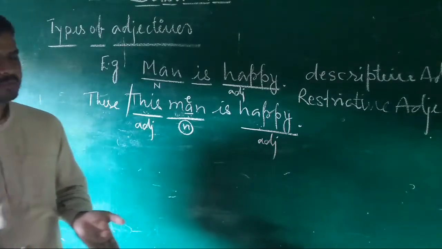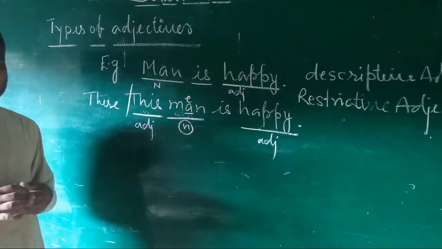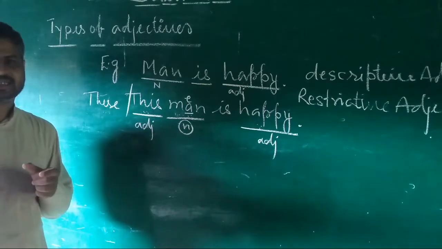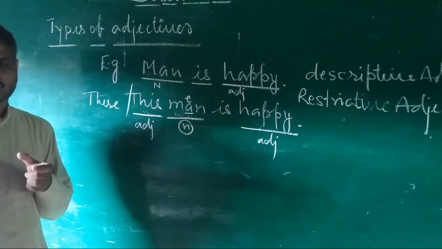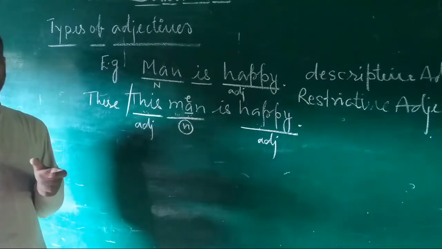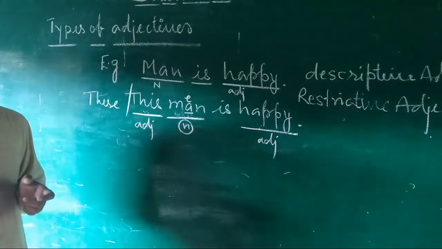On the other hand, if we talk about restrictive adjectives, they put limits, show limitations, show a boundary, show a limit, show a fixation. They don't describe how the noun or the pronoun is. They are known as restrictive.